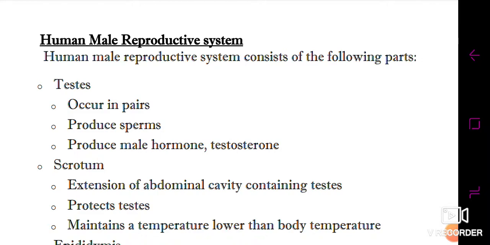That's why the scrotum, or you can say the testes, hang outside the abdominal cavity. So this is the basic reason for which the scrotum lies outside the abdominal cavity, because the activation of sperms can only be considered at a low temperature as compared to the body temperature. So this is the basic reason.